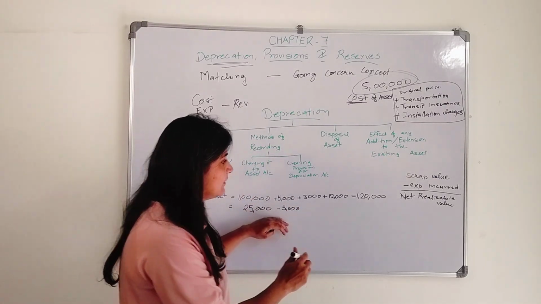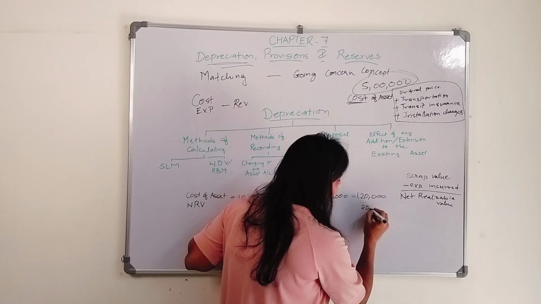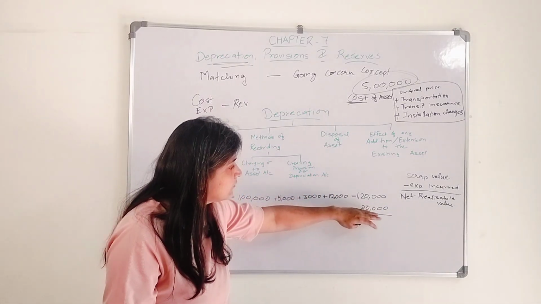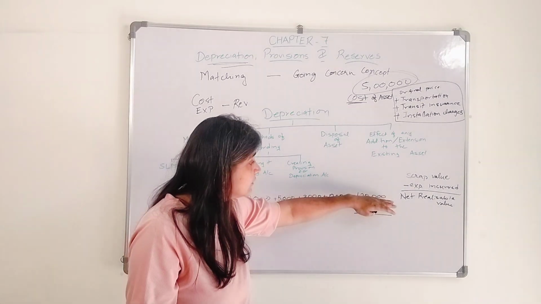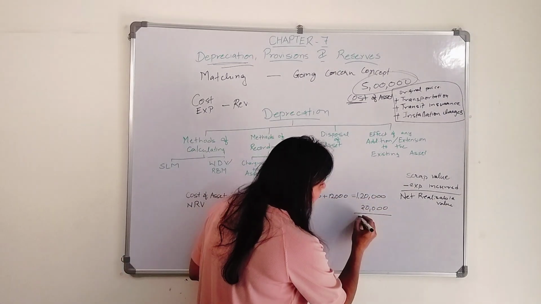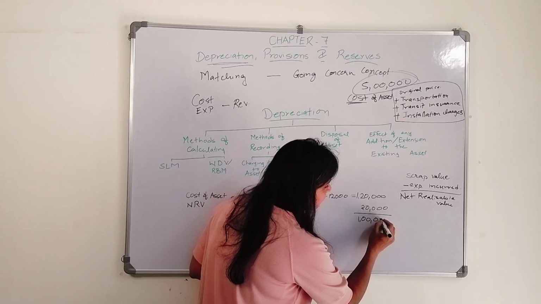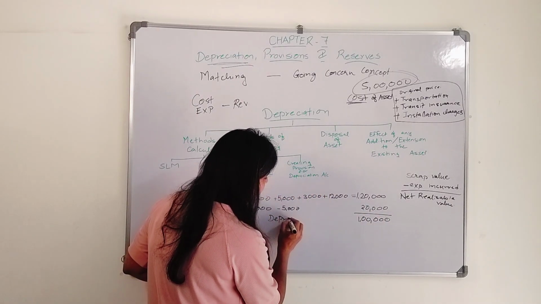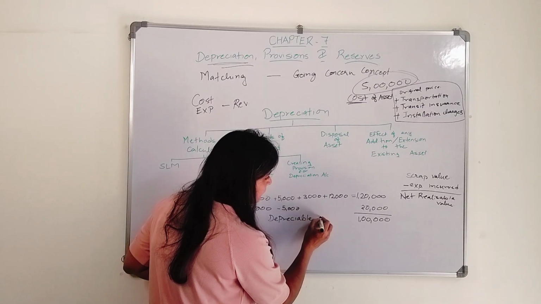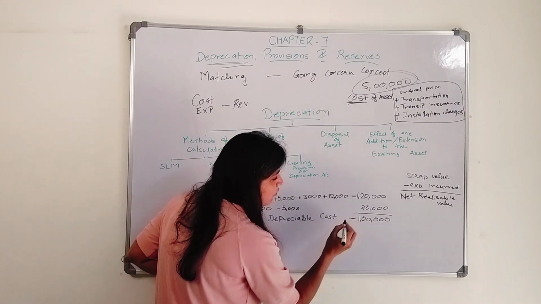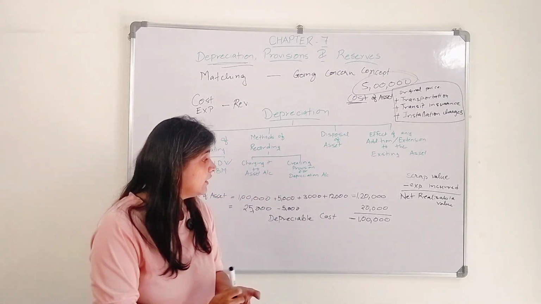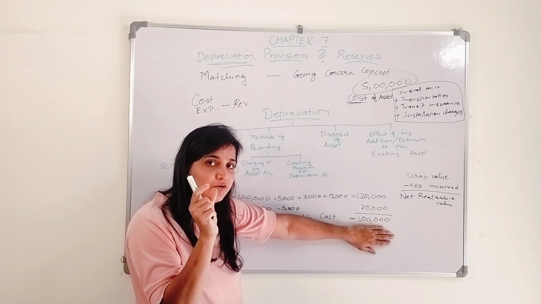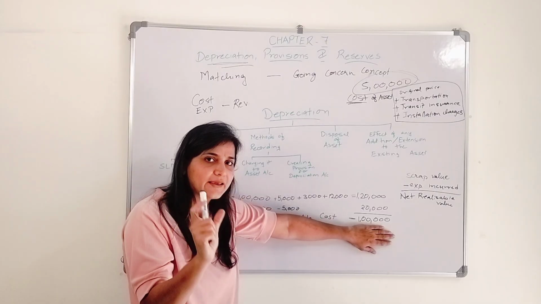So my net realizable value is how much? 20,000. This much amount I am going to receive. So this much amount I am going to deduct from my cost, and what I will be having, this amount is known as depreciable cost. 1 lakh rupees. This is the value on which depreciation will be calculated.